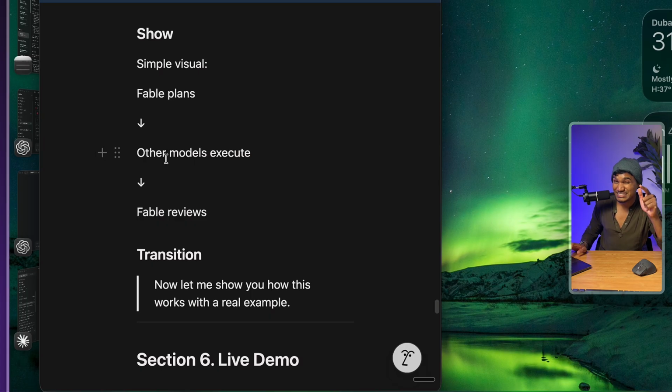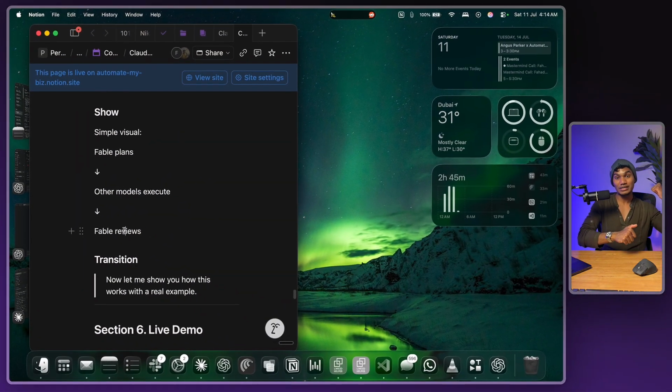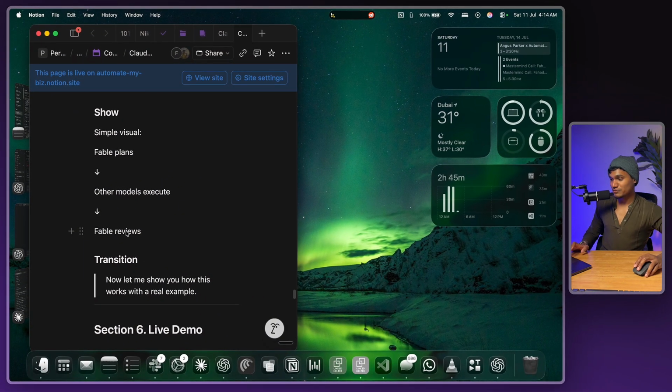And remember, Fable is extremely good at checking and verification and finding bugs and debugging. Let Fable review the work and give you suggestions, then go back to the worker and do it better. So that's what I would do if I were you. That is a proper way you can use Claude Fable, instead of using it like ChatGPT.